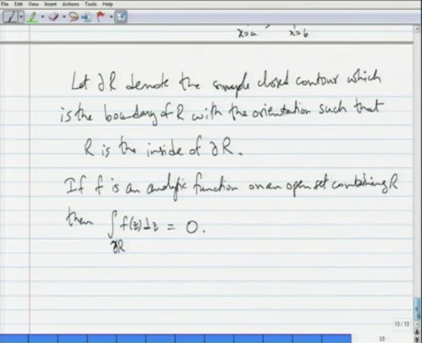Notice that all we are assuming is that f is analytic and we are not demanding that the partial derivatives of the real and imaginary parts be continuous on the inside. So, Cauchy's theorem maintains that this is equal to 0. We will prove this version of Cauchy's theorem in the next session.